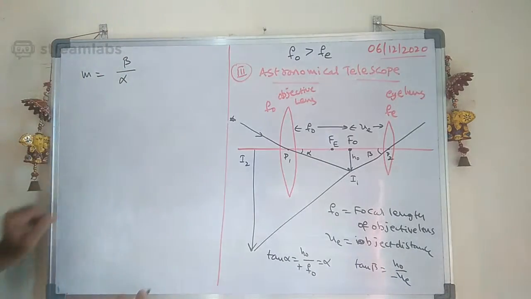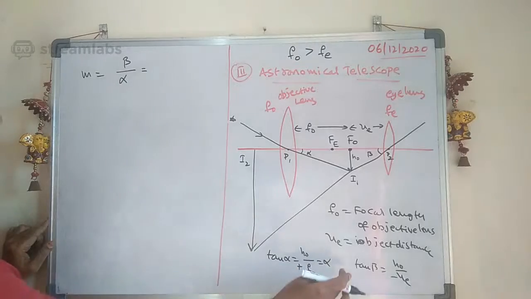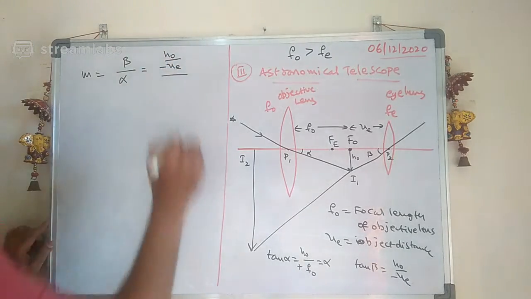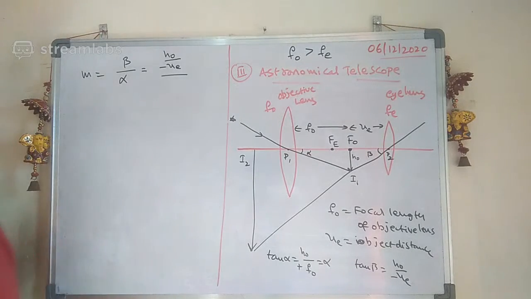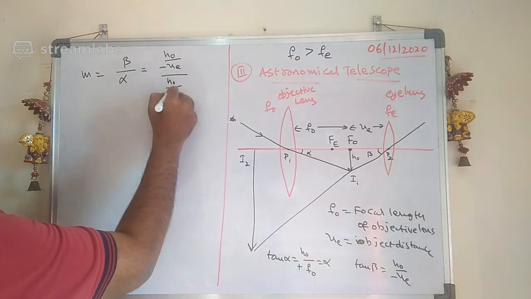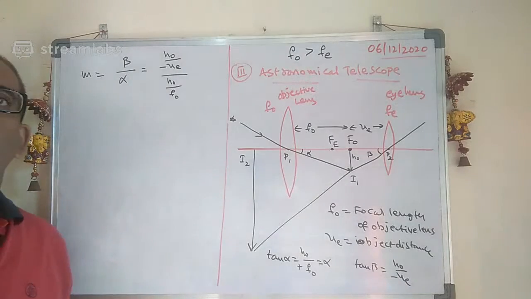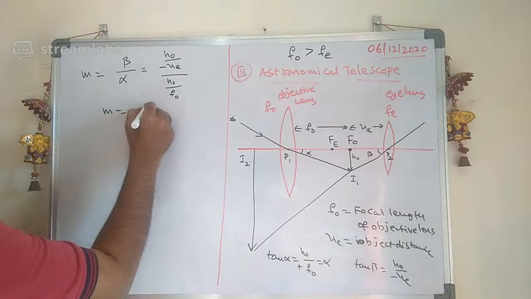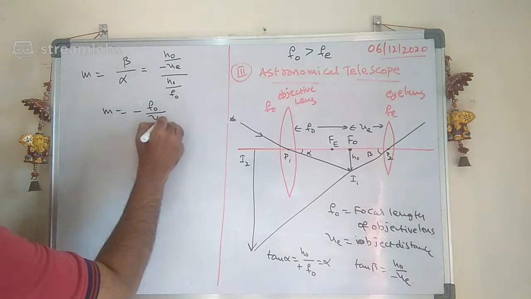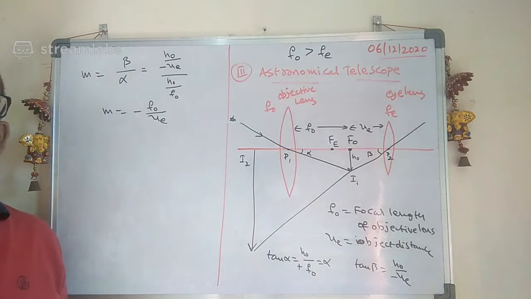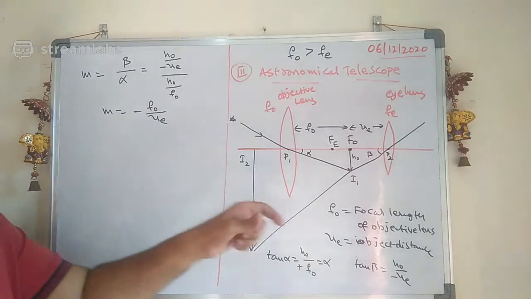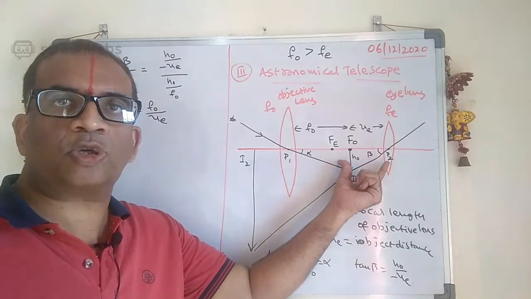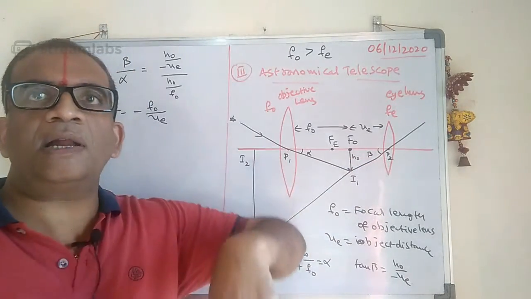Let us substitute here. Then what is beta here? Beta is equal to H0 by minus UE, divided by H0 by F0. So therefore we can write M is equal to minus F0 by UE. That is the magnification. This is the simple microscope formula, and again we got another thing.